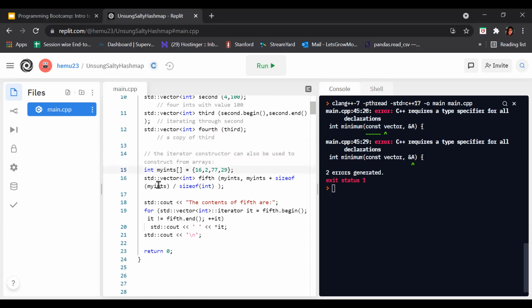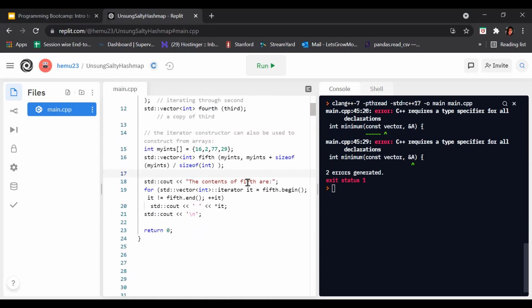Now we are creating a vector int fifth. What does it mean? Create a vector of data type int named fifth. What is in this fifth? It takes the values of my ints, from my ints to my ints plus sizeof my ints divided by sizeof int. What is the size of my ints? 1, 2, 3 elements divided by the size of int.